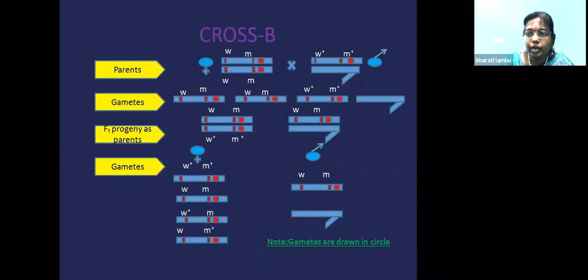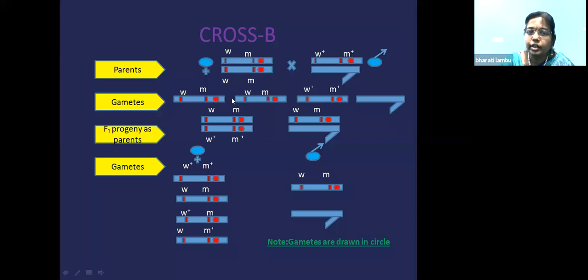Before, Morgan did not know about the distance between these two. So in the female, what have we taken? White eye color with the miniature wings. And in the male, we have taken red eye color with the normal wings. So the male is a wild type.